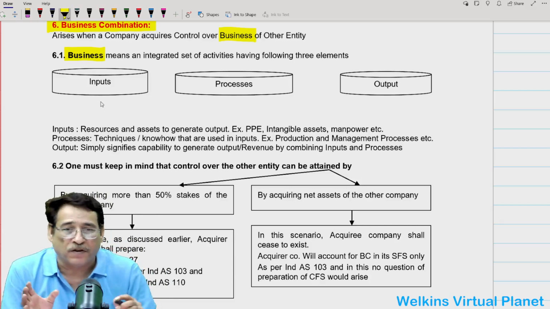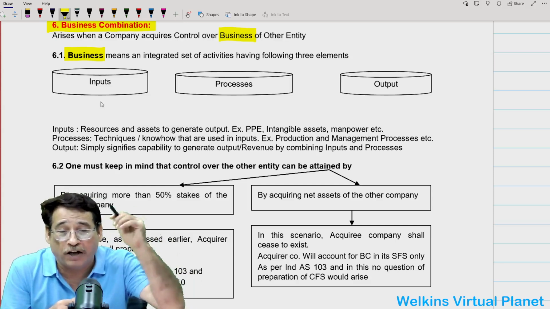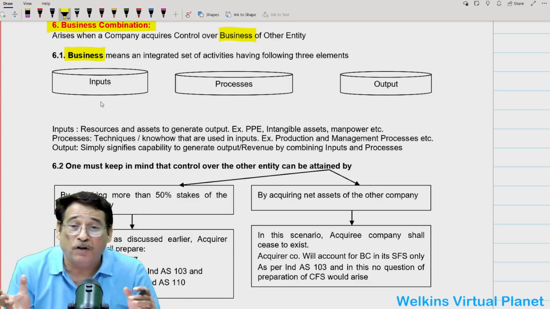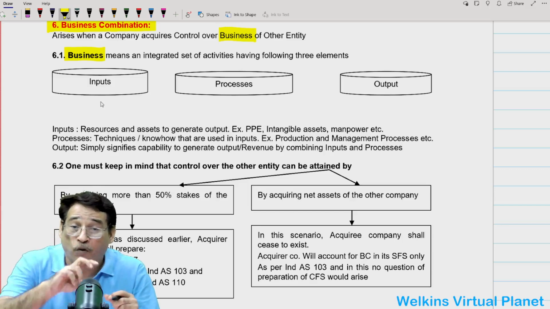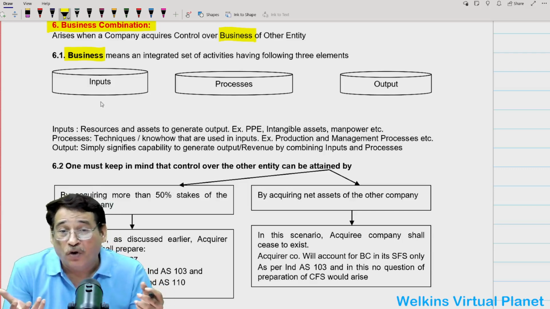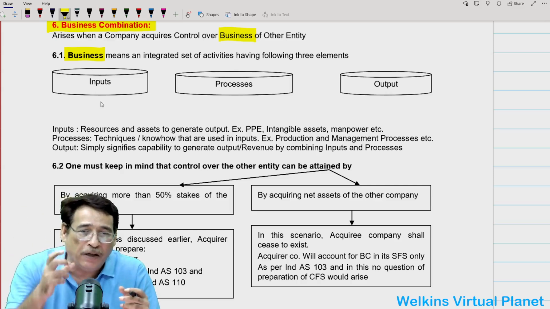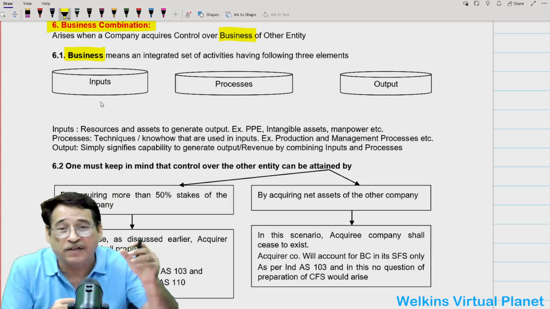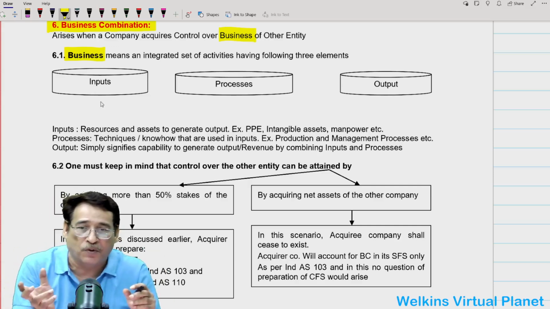The second element is processes. Processes simply refers to the technique and the knowledge. Suppose I acquire your business, and let us say I am able to acquire your assets, all your property, plant and equipment, your intangible assets and your manpower. But if I do not have the required technologies, expertise and know-how, then I cannot use them along with the inputs. So the other business must possess some processes. If I am acquiring your entity, indirectly it means I am acquiring your inputs and your processes, so that by acquiring the processes, I can use the resources. Is it clear to you?